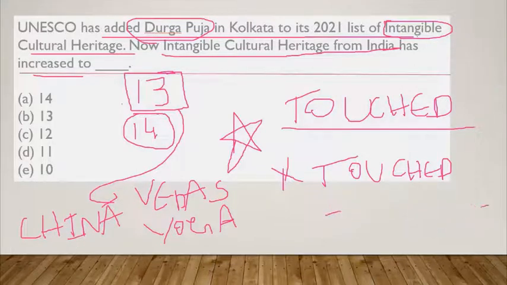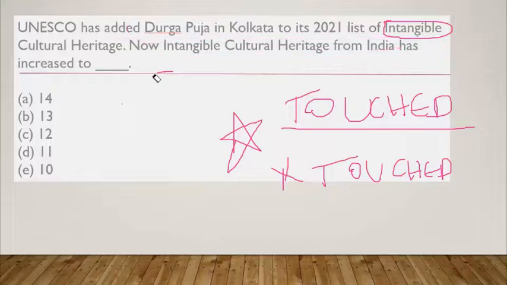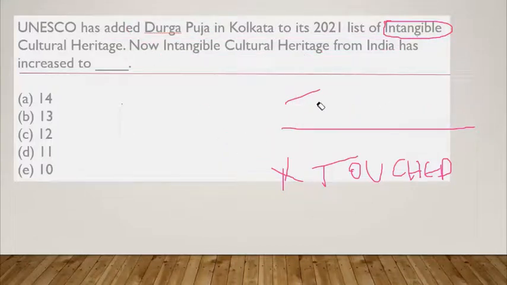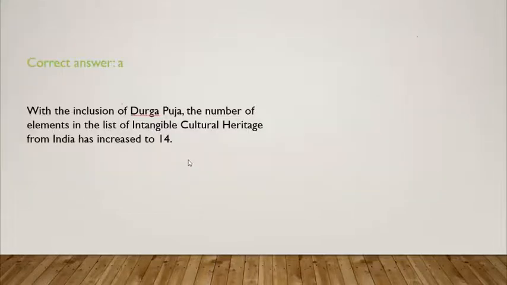So these are quite important pieces of information that you have got from this question. It is not like only the 13 or 14 will be asked. There can also be direct questions on the names, and also Buddhist chanting. This is also present in the intangible list. So you need to remember all these things. It was increased to 14 now.